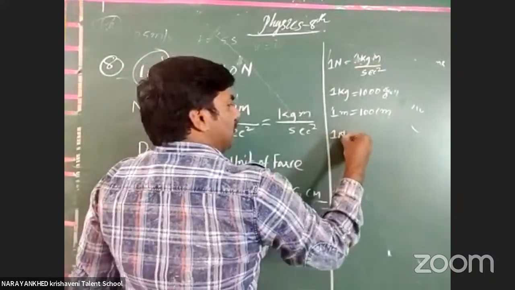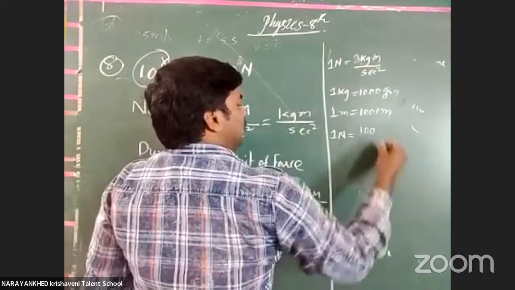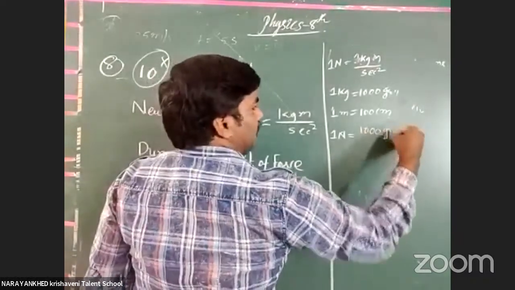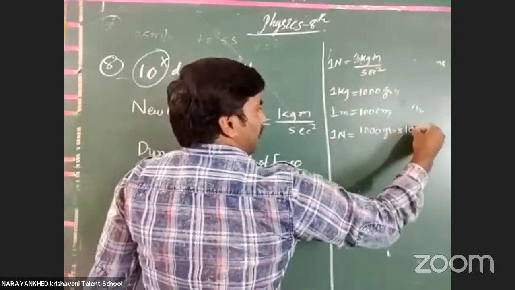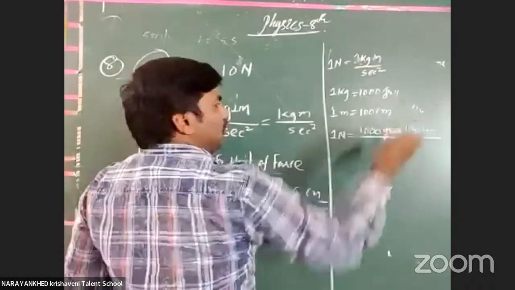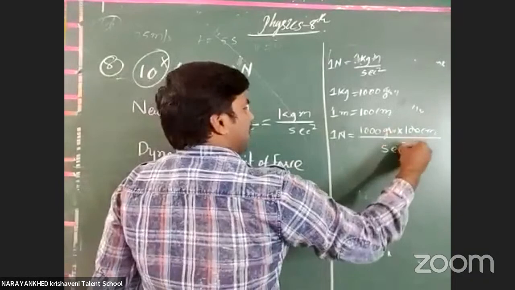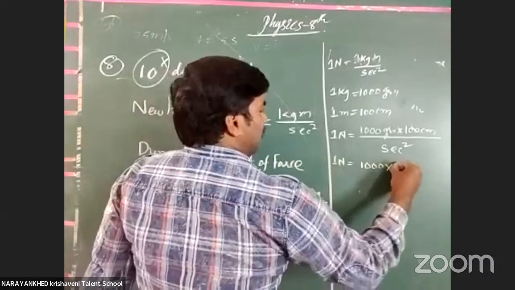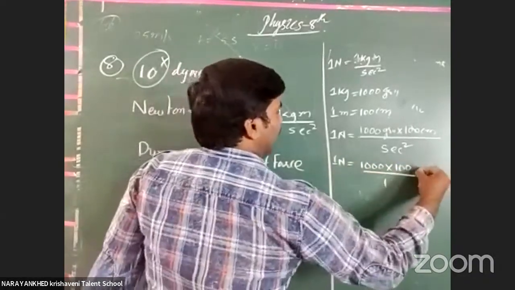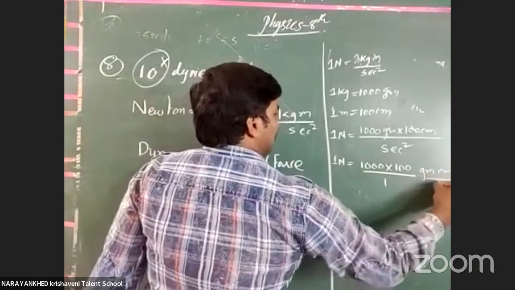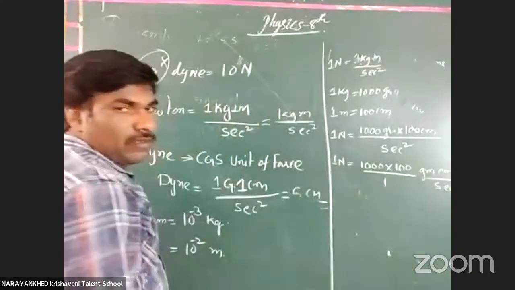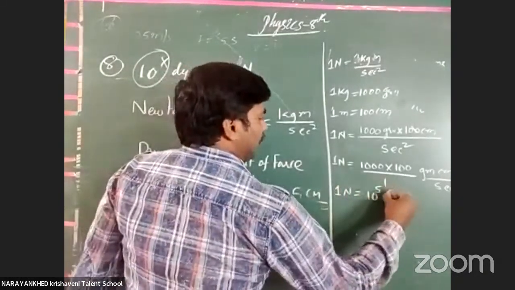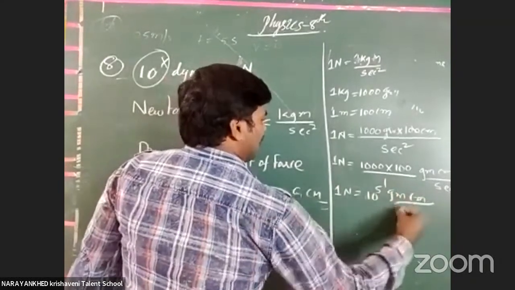So 1 newton is equal to 1000 grams into 100 centimeters per second square. Check what prefix value we get: 1000 into 100 gives the gram centimeter per second square. Now, 1 newton is equal to 10 to the power of 5 gram centimeter per second square.